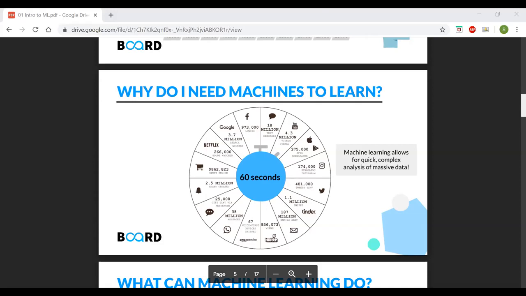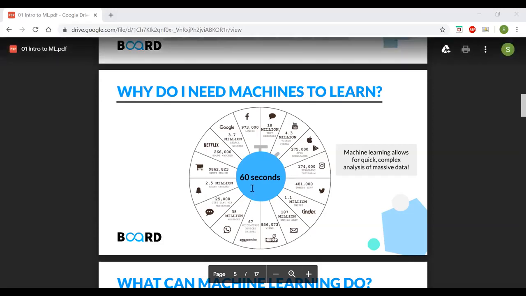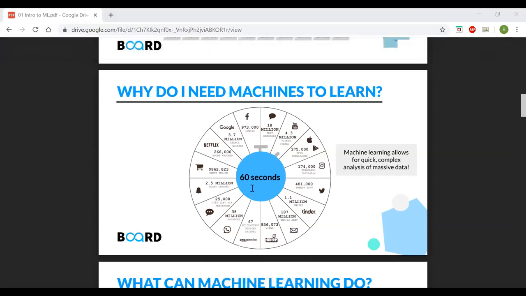So for example, in Google, every day it is having 3.7 million search queries. So what can you do with that? Facebook is having 973,000 logins per 60 seconds, not even a day, it is for 60 seconds. So what can you do with that? What does Facebook do with that? It will try to gauge your interest and show advertisements for you. So these kind of things people can do.